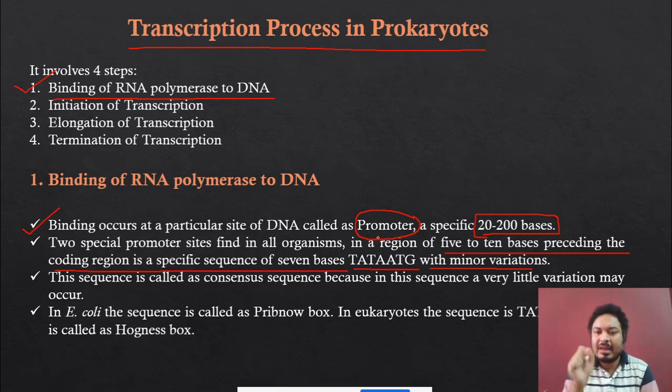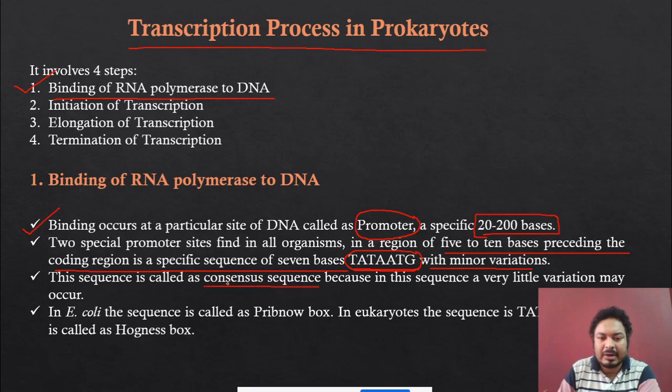And these 7 base sequences are this one. You can see TATAATG. 1, 2, 3, 4, 5, 6, 7. These are 7 bases, and this sequence is very important for the RNA polymerase to bind. This sequence is called the consensus sequence.